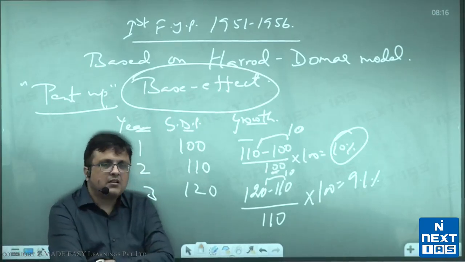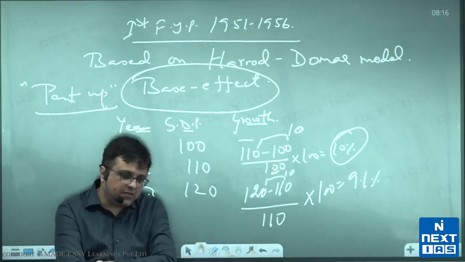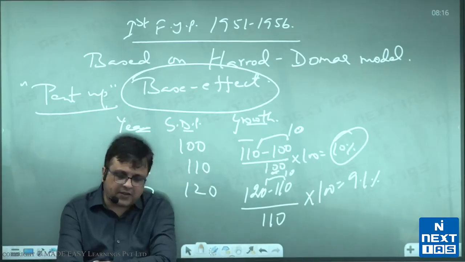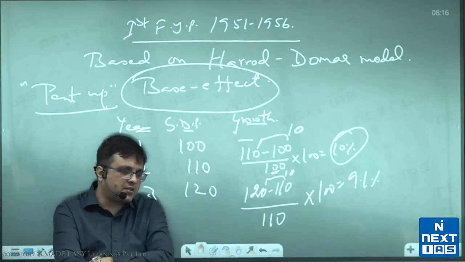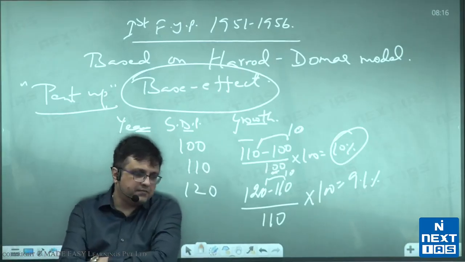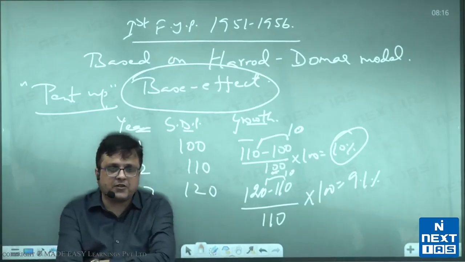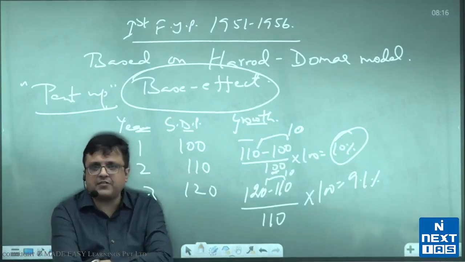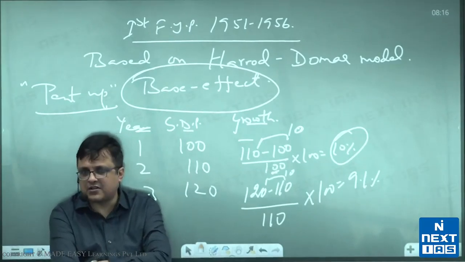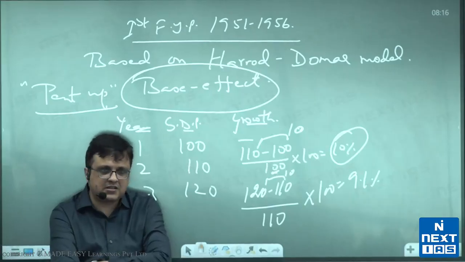All right. You write then, reasons for faster growth of GDP. This is reasons in the first 5-year plan. We are still in the first 5-year plan. I'm giving you the reasons for faster growth of GDP, which I was discussing with you.